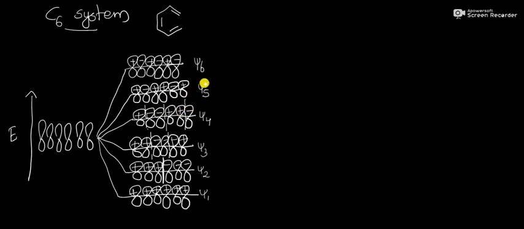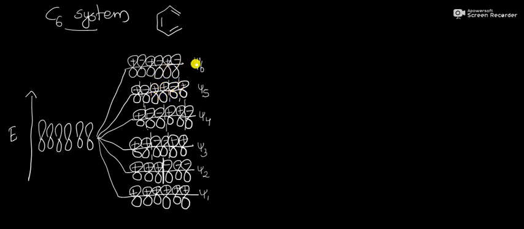Another higher orbital is psi 5 and its symmetry is plus minus plus plus minus plus, and there will be four nodes. Here is one node, here is another, here is another node and here is another node. So there will be four nodes.